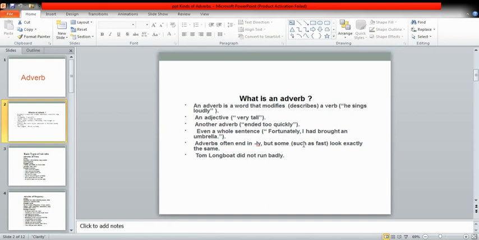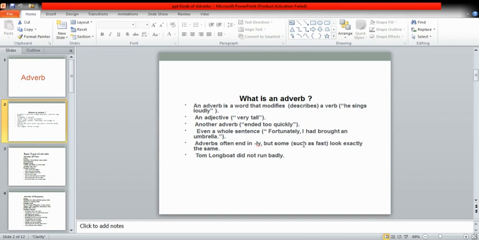Even a whole sentence. Yes, sometimes it happens that an adverb is responsible for giving the opinion on the whole sentence. Fortunately, I had brought an umbrella. In this sentence, the word fortunately is modifying the whole sentence. So this kind of adverb, which modifies the whole sentence, is called an adverb of opinion.